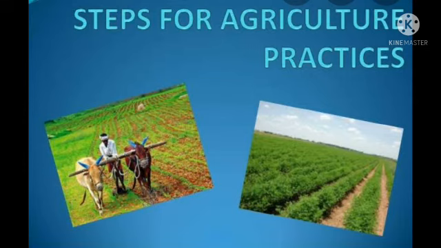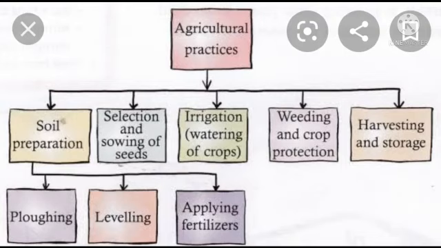As we know, for growing crops, farmers perform a series of activities in a particular sequence over a period of time, and these activities are known as agricultural practices. So let us see what these agricultural practices are. As you can see, agricultural practices can be categorized into 5 different categories.